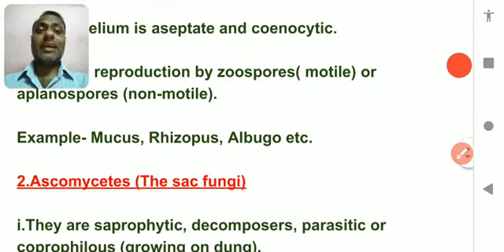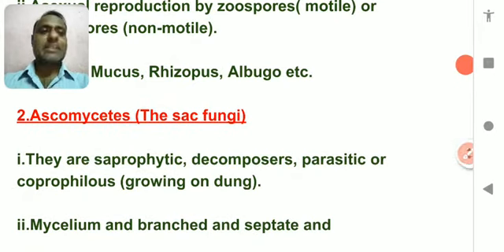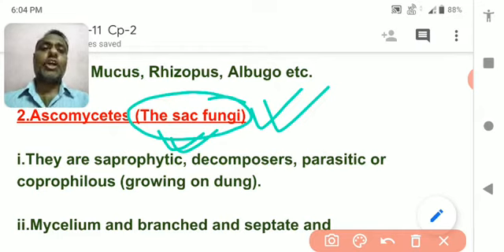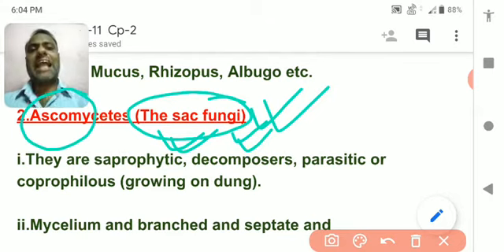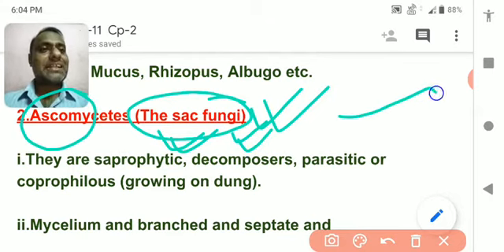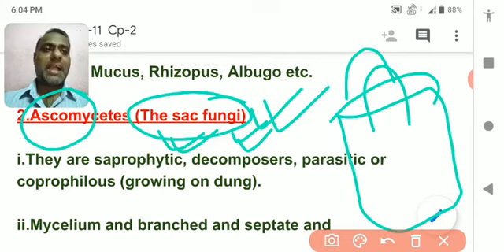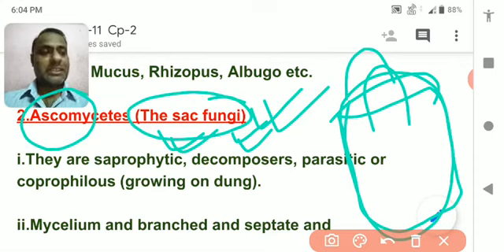Let us study another subkingdom of kingdom fungi. If somewhere it is asked, name the kind of fungi that are also called sac fungi. Sac means asco, asco means sac. Sac means a bag-like structure, and inside the bag-like structure the fruiting body or anything else will be present.